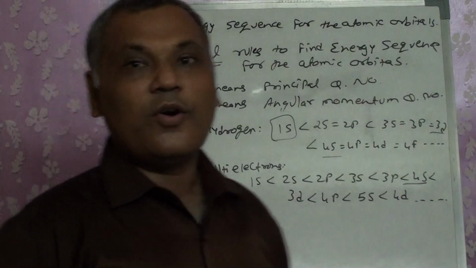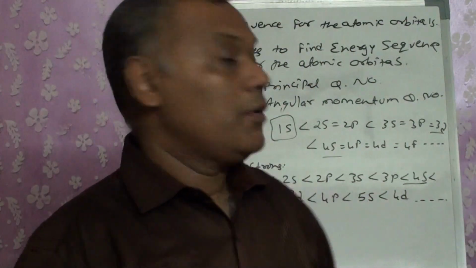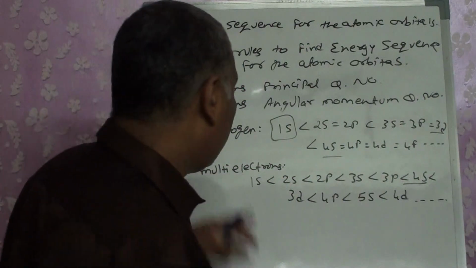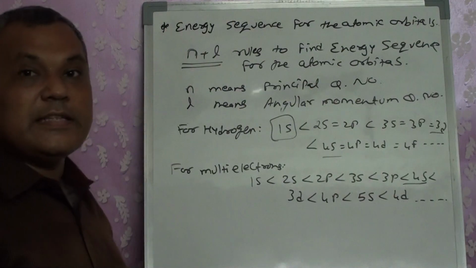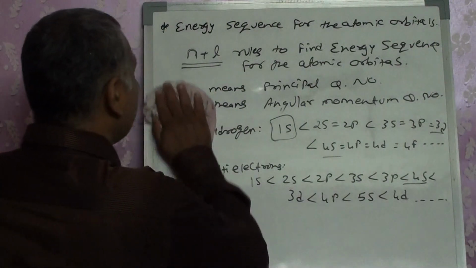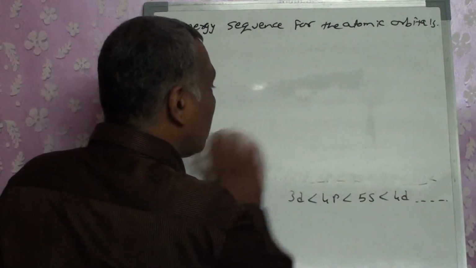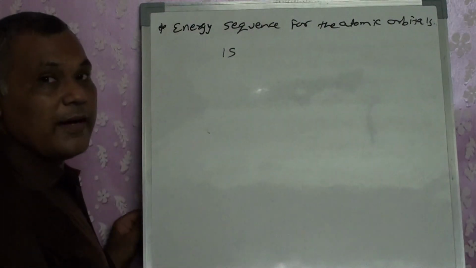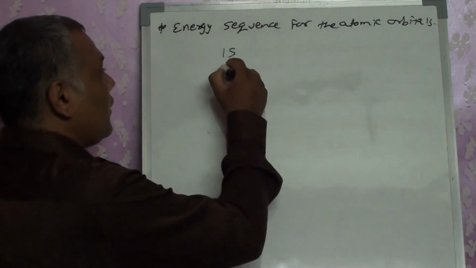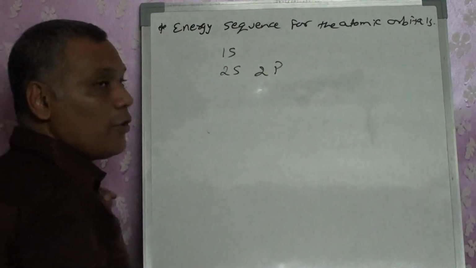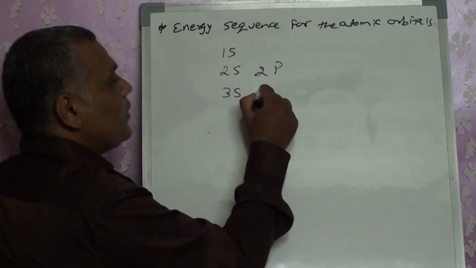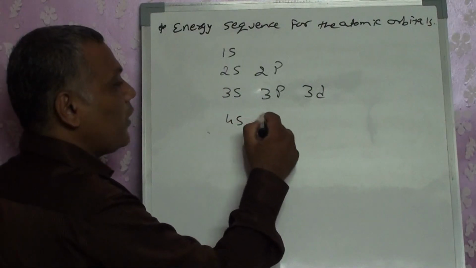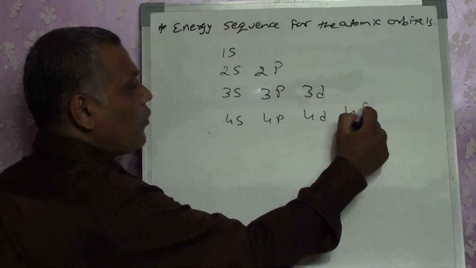For simplicity, or to make it easier to remember, because it's not easy to remember the whole sequence and every time we have to write it, it will become difficult. So to make it easier to remember, we plot this sequence in the form of a diagram where we write the possible energy levels: 1s, having only the 1s orbital, then 2s and 2p orbitals, then 3s, 3p, 3d orbitals, then 4s, 4p, 4d, 4f orbitals.